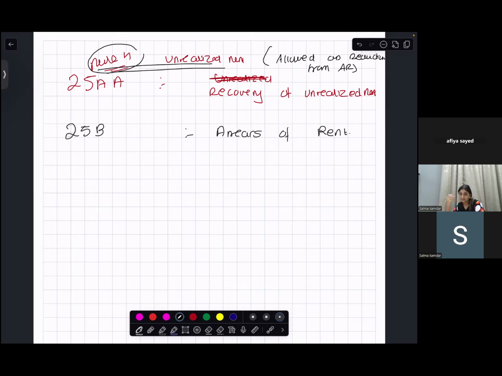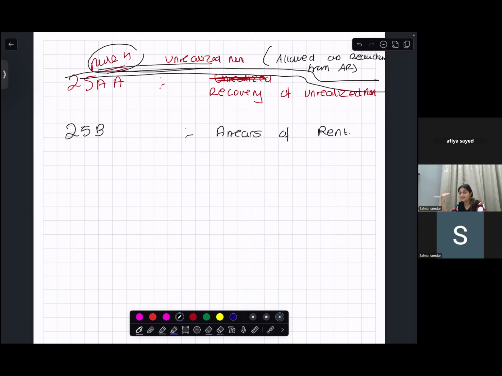Yes, the tenant has vacated the property, or steps have been taken to compel him to vacate. The assessee has taken all the steps to recover the unpaid rent. And the tenancy is bona fide. You can do that, and still there is unrealized rent. Then what will you do? Then it is allowed as deduction from the actual rent received. Whatever is the unrealized rent, it is allowed as deduction from the actual rent received.